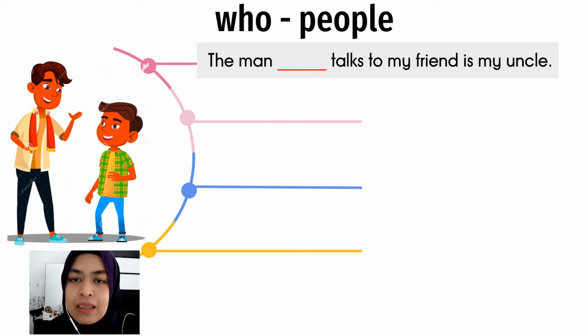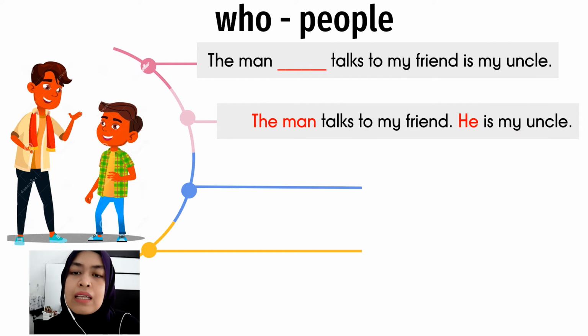For example here, the man talks to my friend is my uncle. Lelaki yang bercakap dengan kawan saya tu pakcik saya. Okay, so it is actually two sentences, but it is combined to become one. So the two sentences are, the man talks to my friend. He is my uncle. Lelaki itu bercakap dengan kawan saya. Dia adalah pakcik saya. Lelaki itu dan dia, itu orang yang sama, okay? So we are talking about the person in the subject.